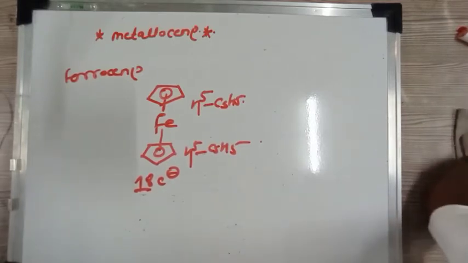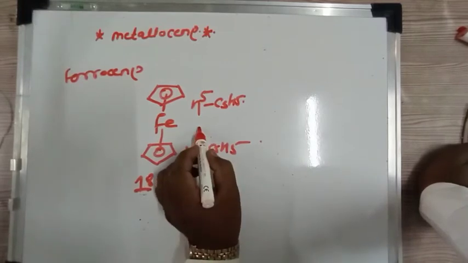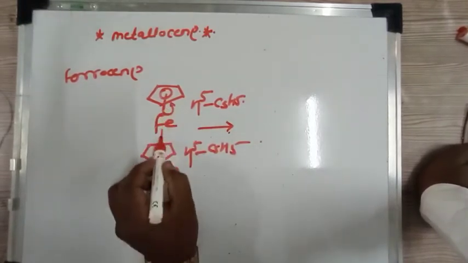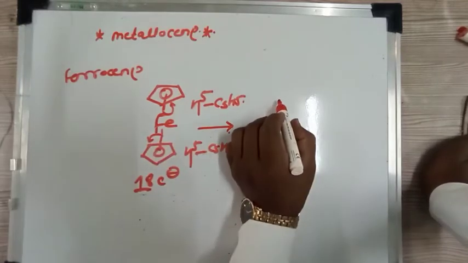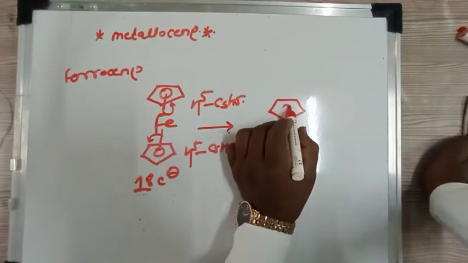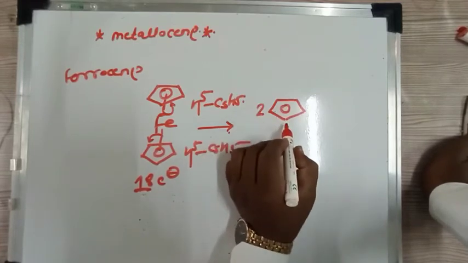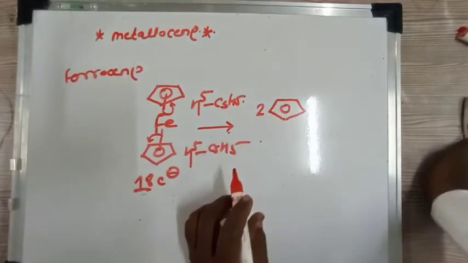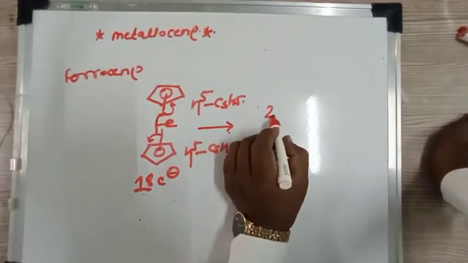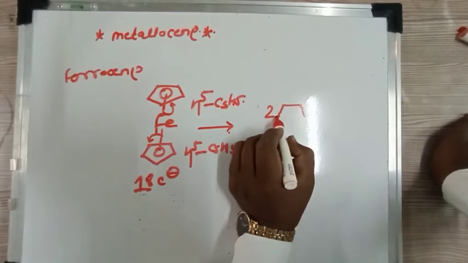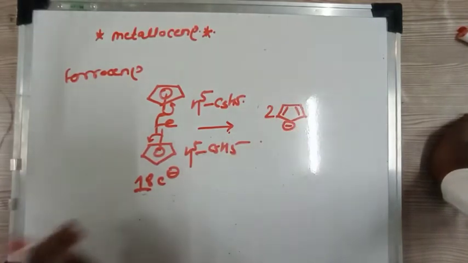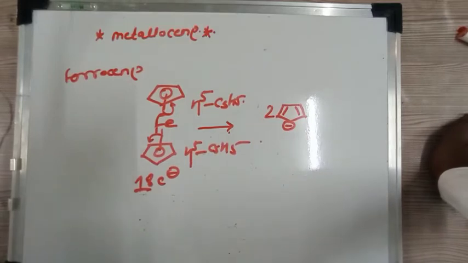We know that if you dissociate ferrocene, we get two cyclopentadienyl rings, each having a negative charge.